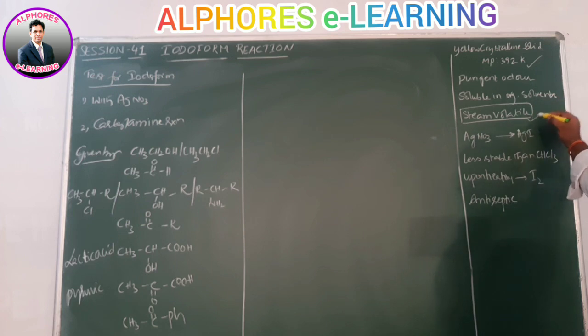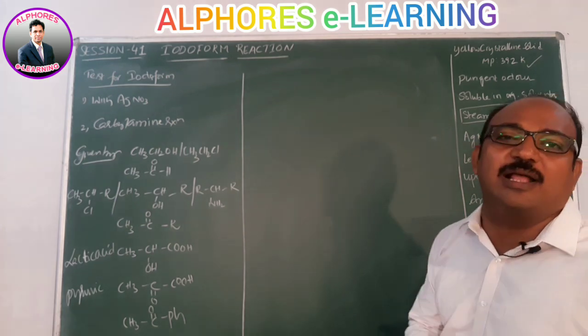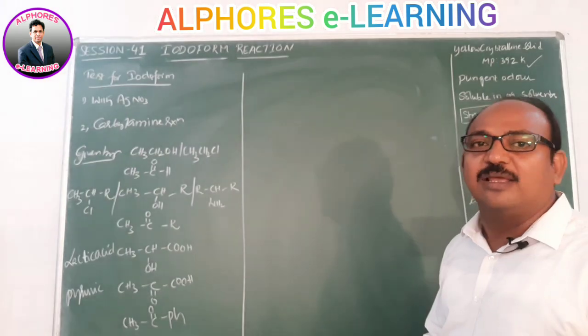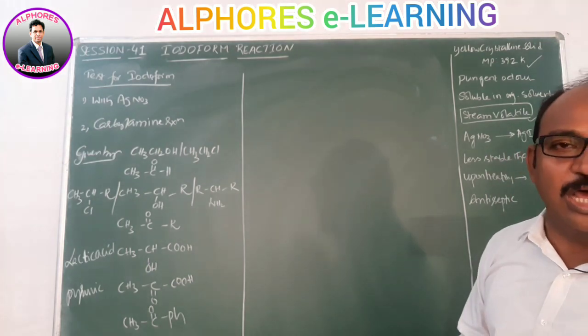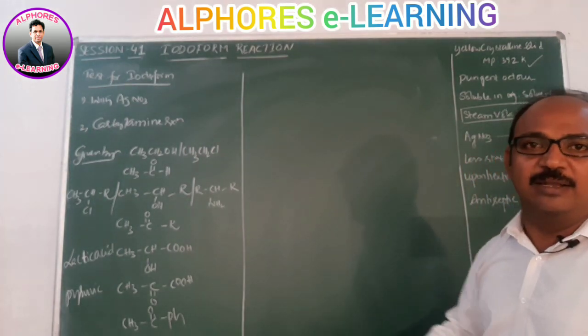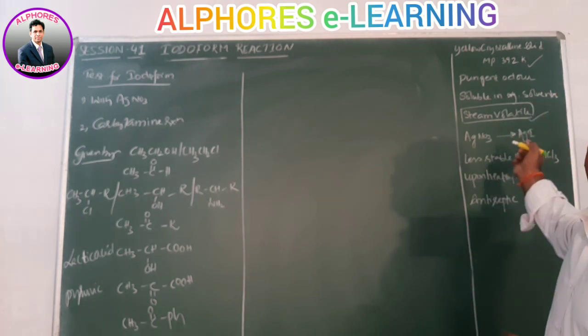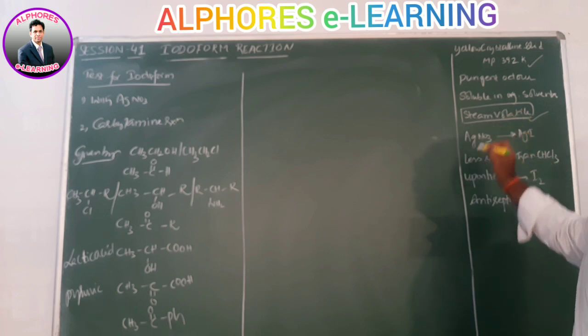And this compound iodoform is steam volatile. You should remember which compounds are steam volatile. In the previous session we learned that orthonitrophenol, orthohydroxybenzaldehyde, and salicylaldehyde are all steam volatile. So this compound also belongs to the same category. It is steam volatile.